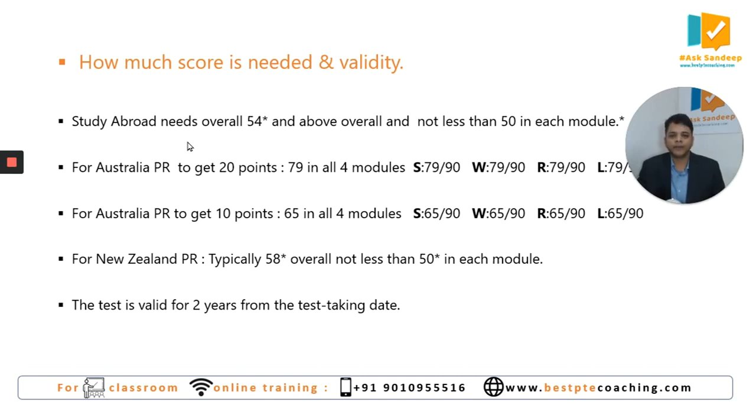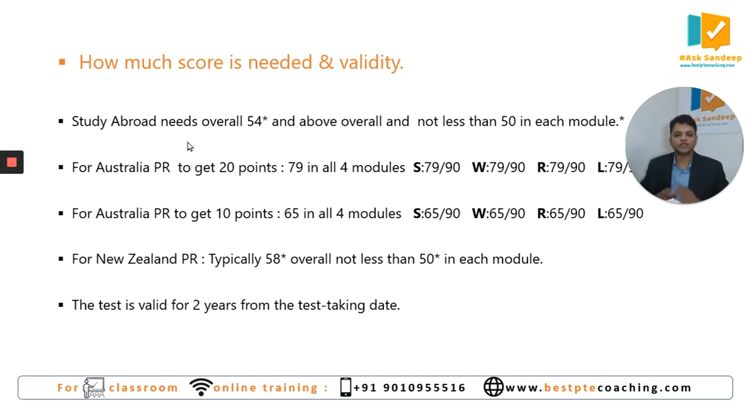If you are a PR test taker looking for the Australia PR, if you wish to get 20 points for your PR application, you are supposed to get 79 plus in all the modules: 79 in speaking, 79 in writing, 79 in reading, 79 in listening. And those who are happy with 10 points for their PR application can get 65 in speaking, writing, reading, and listening. And lastly, those who are applying for a New Zealand PR are generally supposed to get 58 marks against 90 marks as overall score and nothing less than 50 in all the modules.